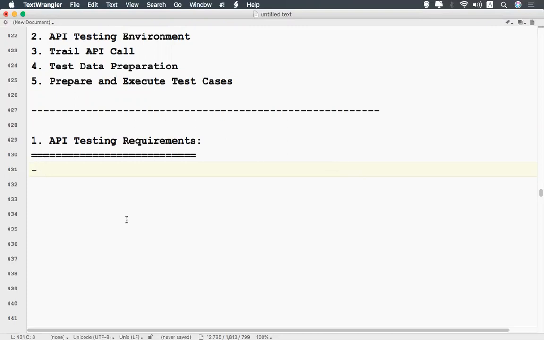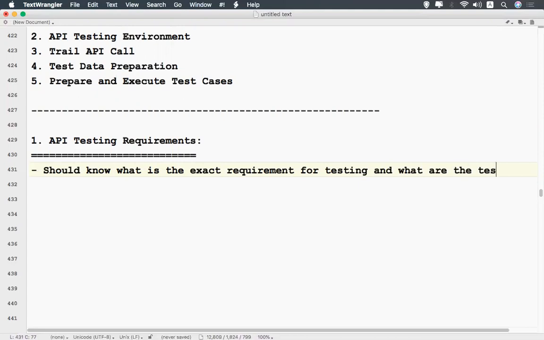You should know the exact requirement for testing and what the testing boundaries are.